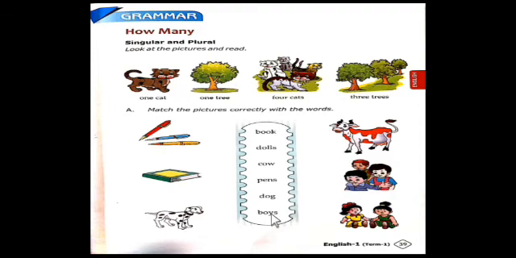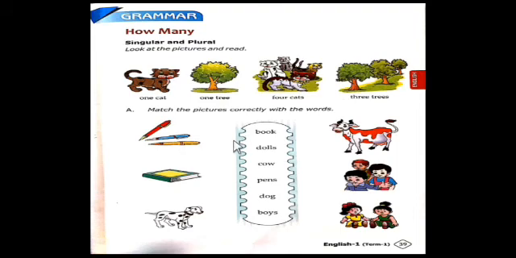Where are the boys? Yes, here. There are 3 boys here, so it denotes the plural form. Have you understood? So book, dolls, cow, pens, dog and boys. Have you matched it correctly?